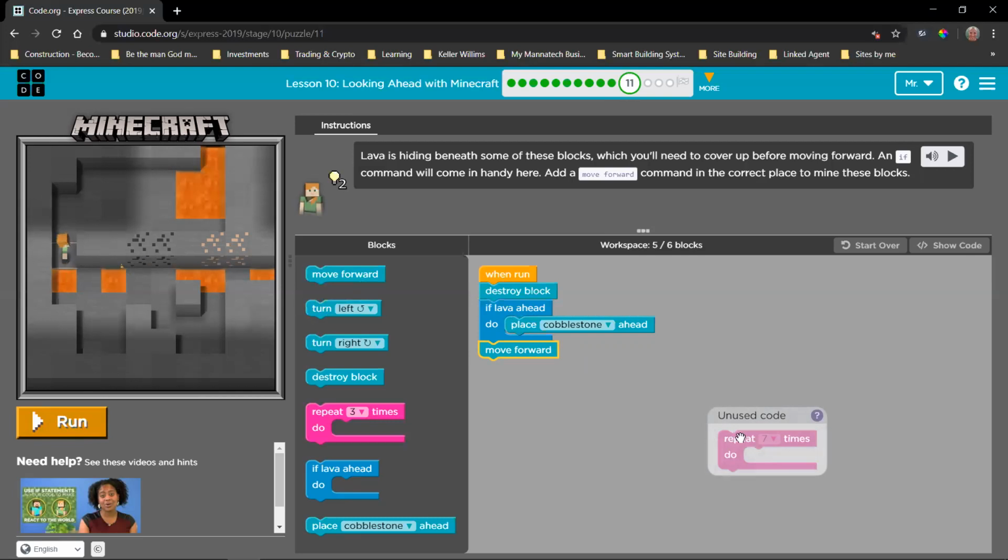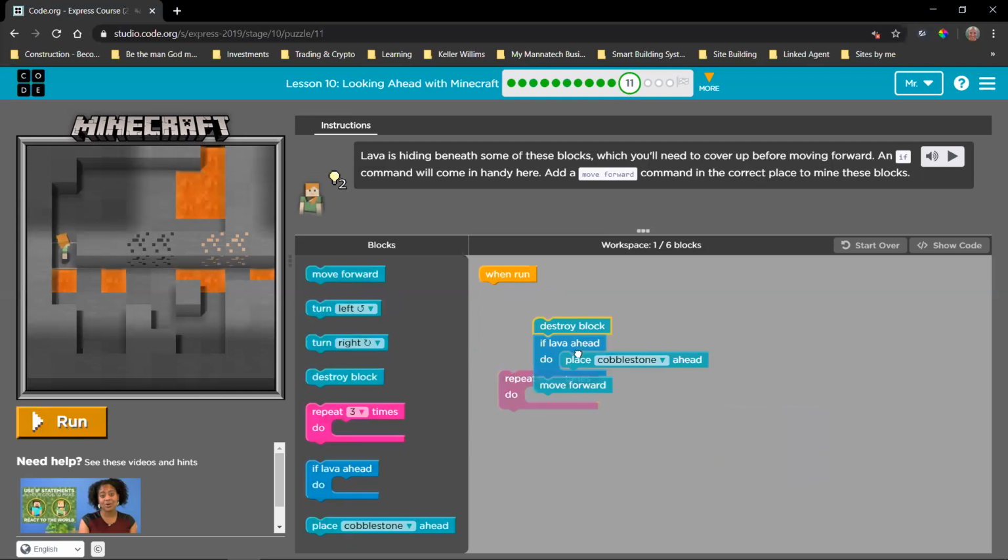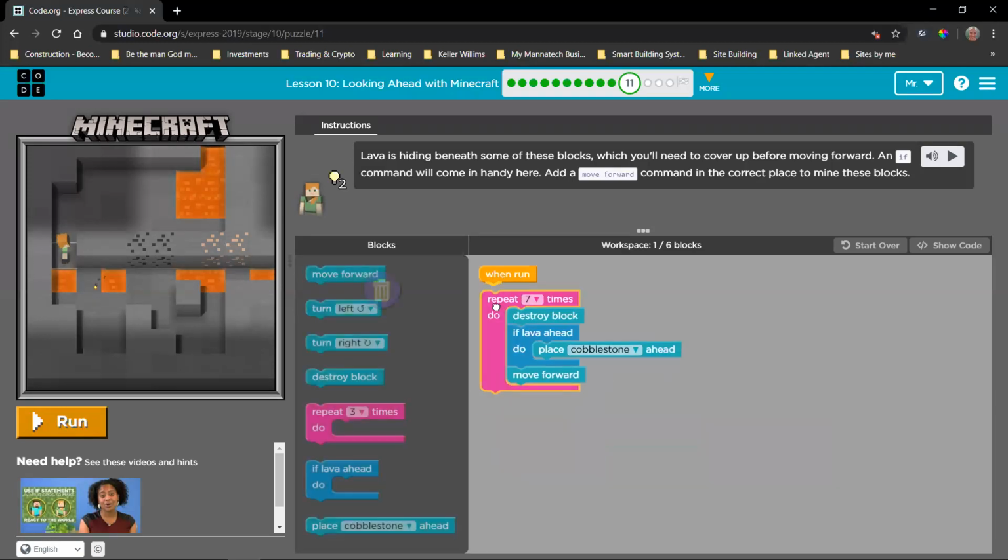So what we do is we say repeat all of this 7 times. So you're going to destroy a block, check for lava. If there is lava, place a cobblestone, then move forward. That's 1 repeat. The second repeat is destroy a block, check for lava. If there is no lava, do not do this because this is false. Just keep on and move forward. Because we don't want to place cobblestone if there is no lava, then we're just going to be creating a problem for ourselves. We're going to be placing new blocks where we just destroyed 1 block.